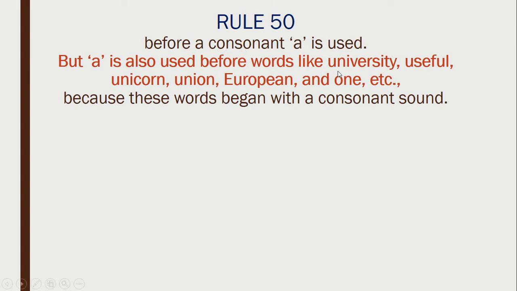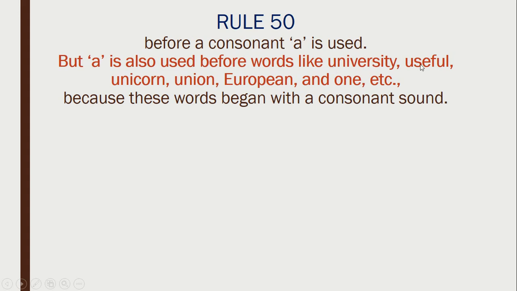That is why we use a with university, because all the articles depend on the sound of the word you are saying. Though it starts with U, a vowel, we use a because of the consonant sound. That is why a is used with university.